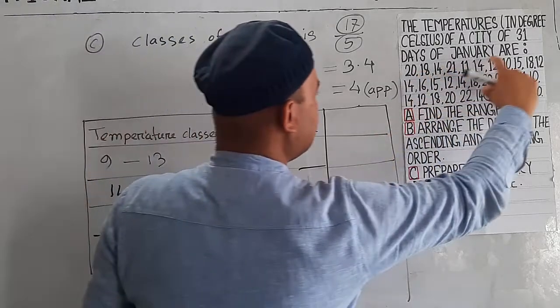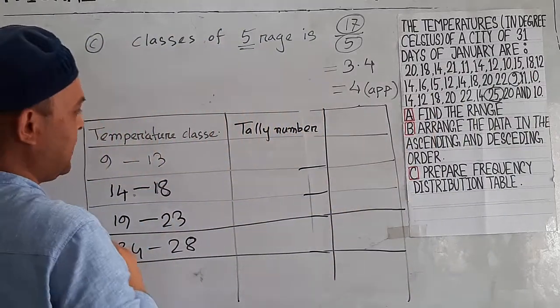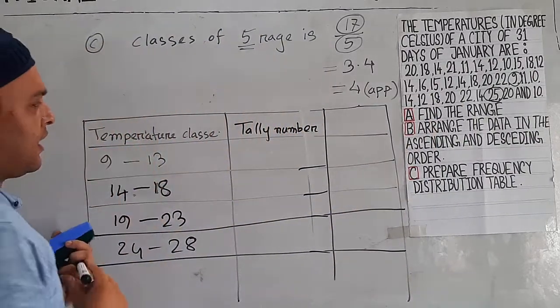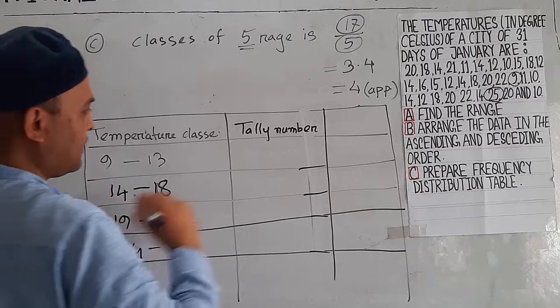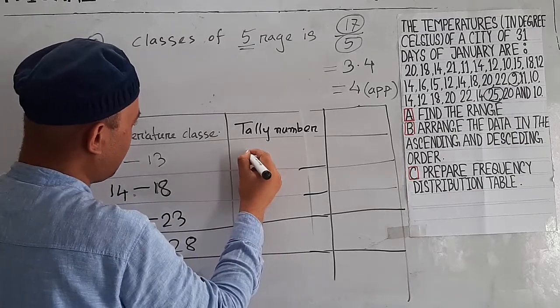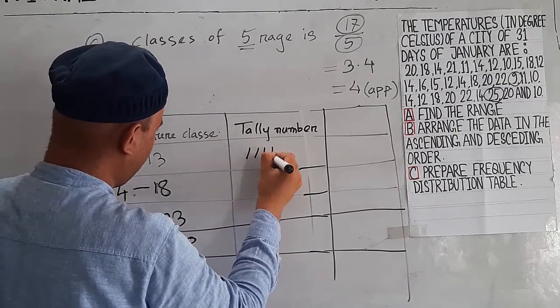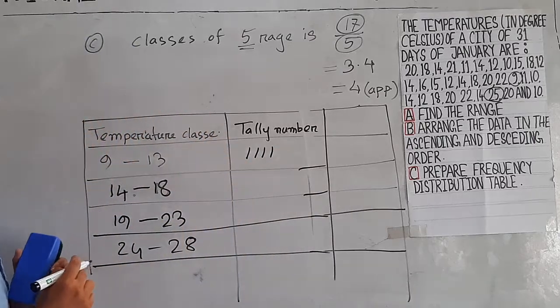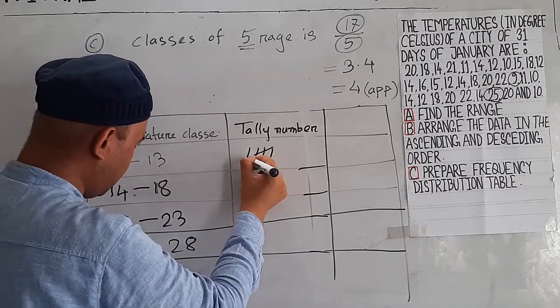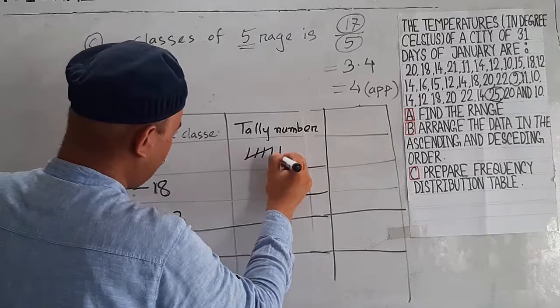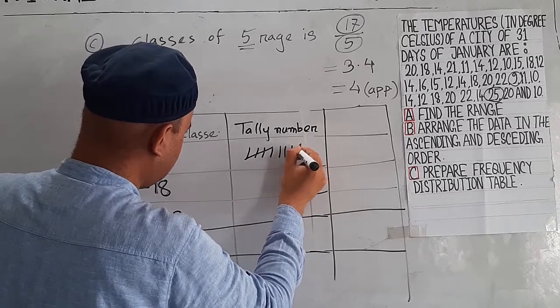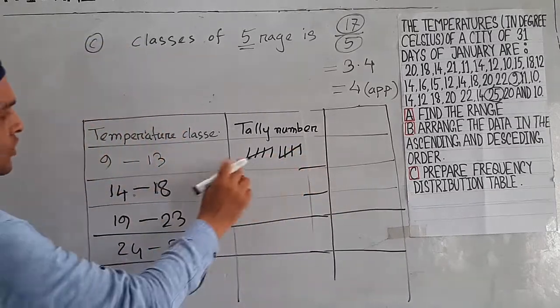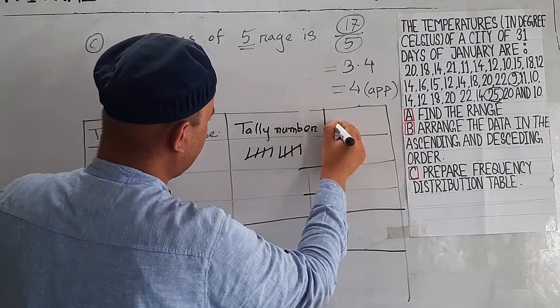If we count these numbers, then we get 10 numbers in this class. So we will write 1, 2, 3, 4, and in the tally system it will be the fifth stroke. Then 1, 2, 3, 4, and it will be the fifth. So this is 5 and 5, that is the frequency.